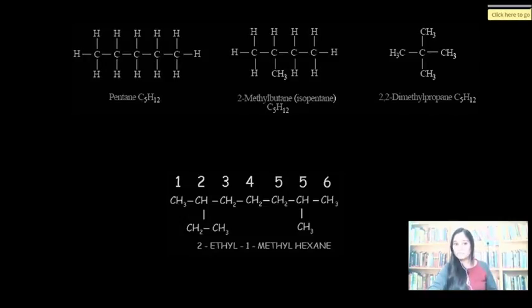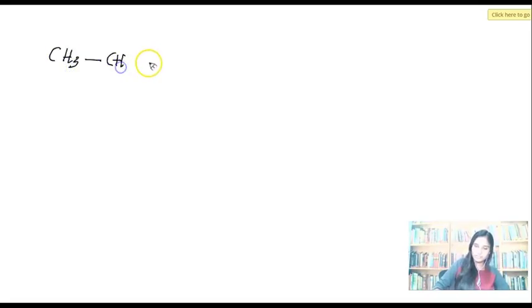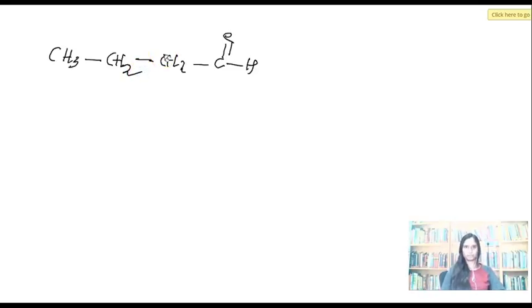Okay? Ready for it? Don't go with these names right now. As I said, first we need to learn the basic stuff. Okay, ready for the names? Yes. So I'll write the molecule and I will explain one molecule first, then I'll ask you questions. Okay, so the first molecule, say we are talking about CH3, CH2, CHO. Okay, I don't want to give you a complicated one at the beginning itself. So take a simple molecule this way. We have to name this molecule according to IUPAC now. How do we do that?